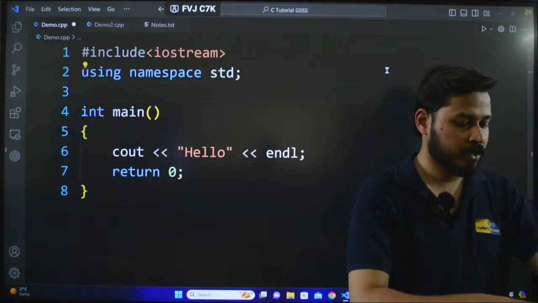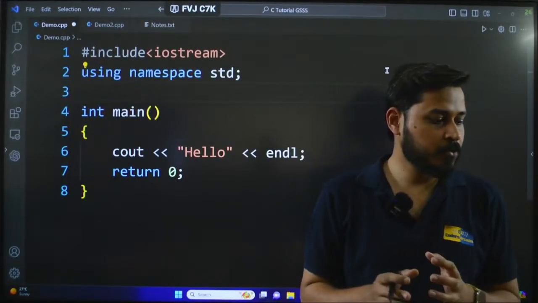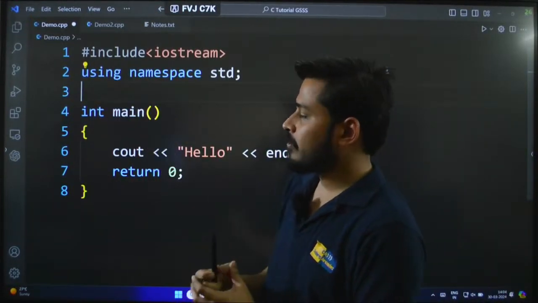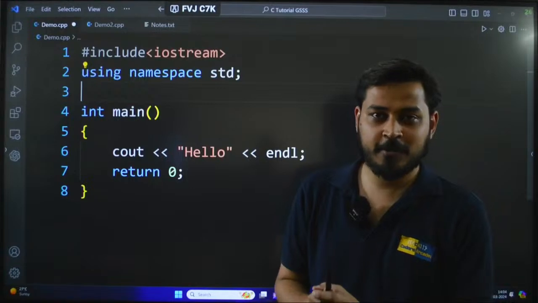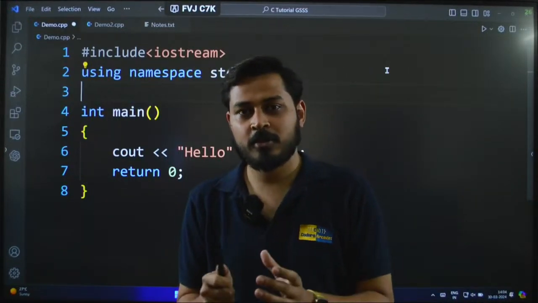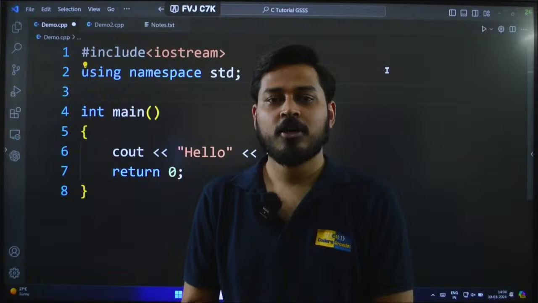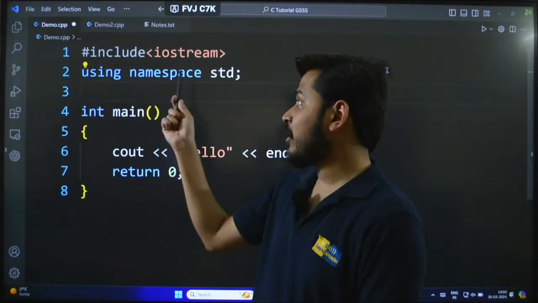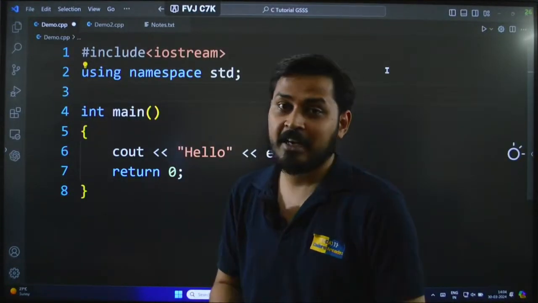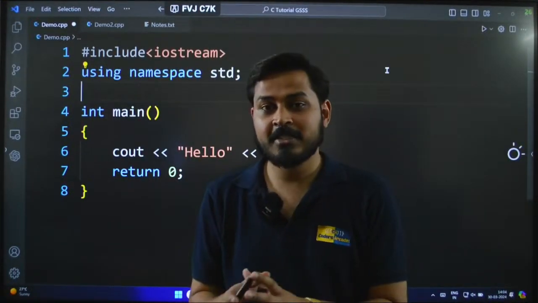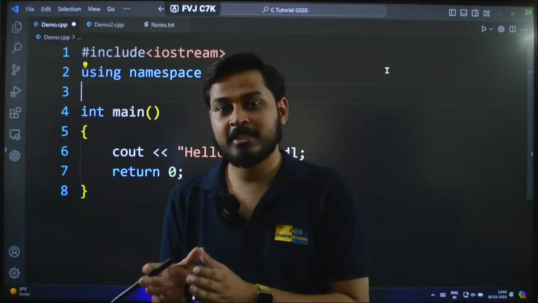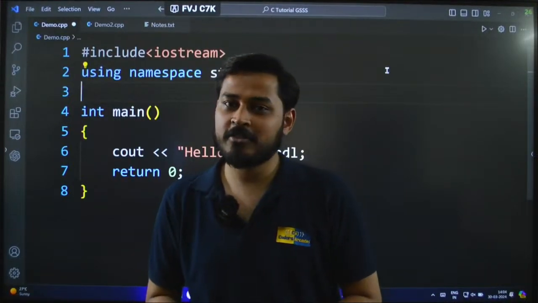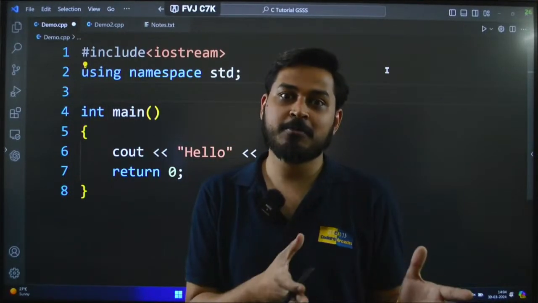In this program, I hope it is much better visible now. You see that here the first thing we write is the preprocessor directive. I've already explained what a preprocessor directive is in our previous live sessions. It is a file inclusion preprocessor directive which allows us to include the file before the compilation starts. And when this happens, this stdio.h file, or in this case the iostream file, gets included. Now how C++ is different from C is that in C programming we use stdio.h, while in C++ we use iostream. iostream is the type of file which we use in C++.